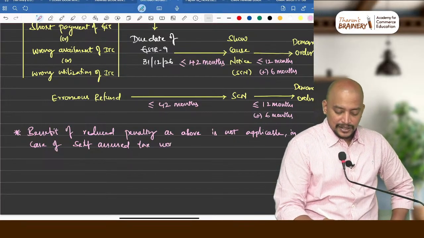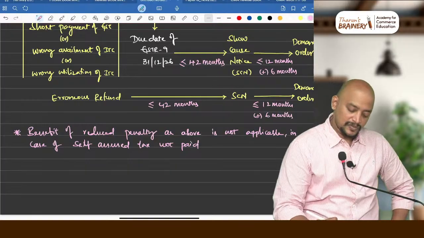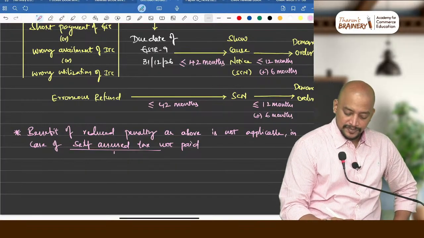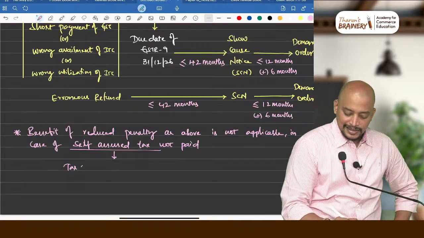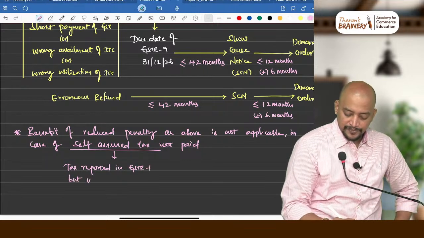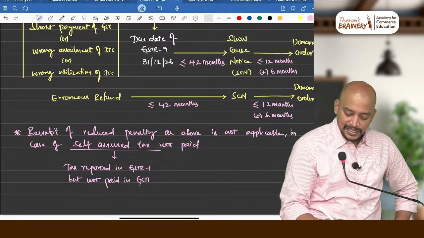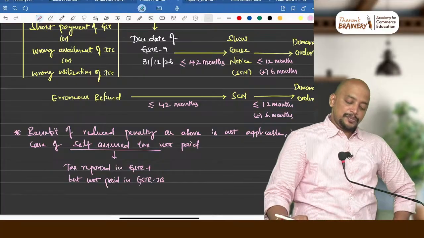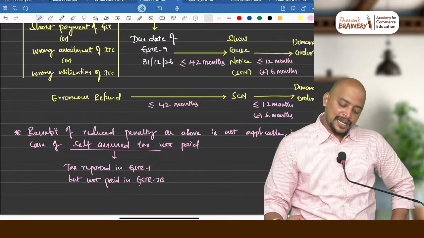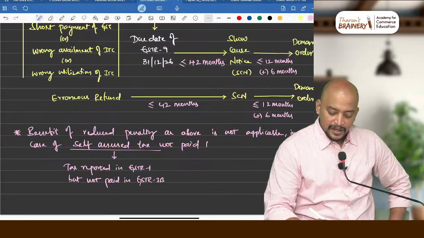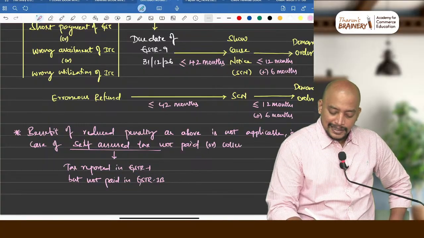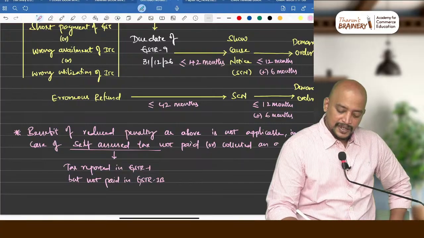What does self-assessed tax mean? Tax reported in GSTR-1 but not paid in GSTR-3B. So the benefit of reduced penalty as above is not applicable in case of self-assessed tax not paid or an amount collected as tax